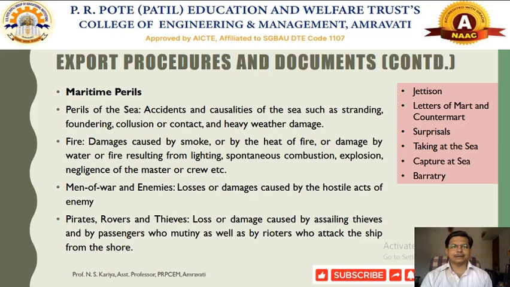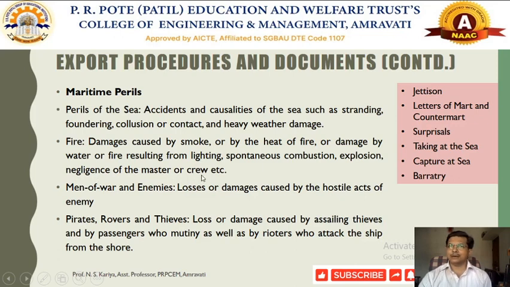So there will be perils of sea, that will be called as the accidents or casualties of sea. Say for example stranding, foundering, collision of contract, heavy weather damage, that will be covered under the perils of sea. Any sort of fire, damage caused by smoke or heat of fire, damage by water, fire resulting from lightning, spontaneous combustion, explosion, negligence of the master or crew.